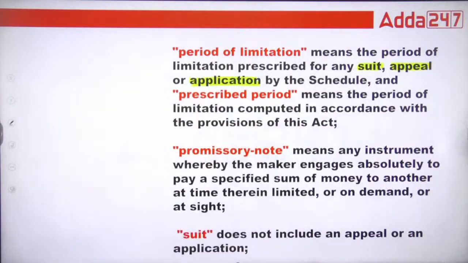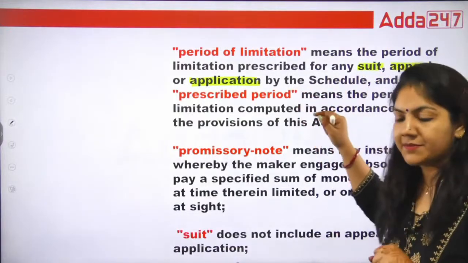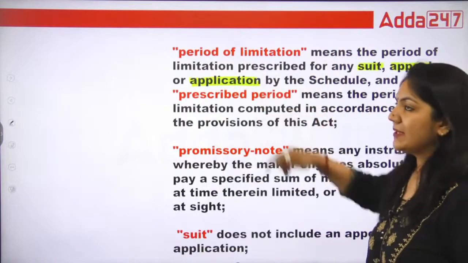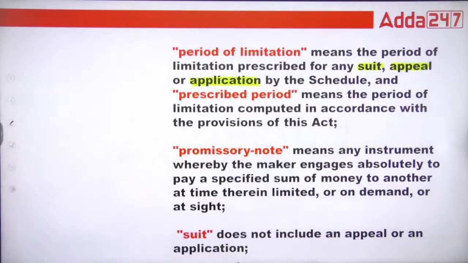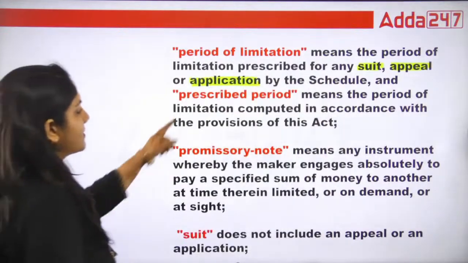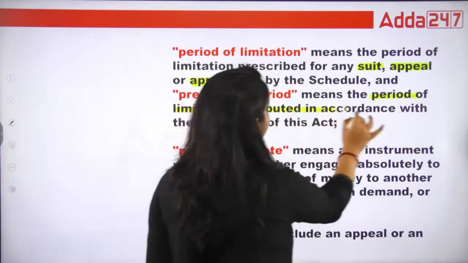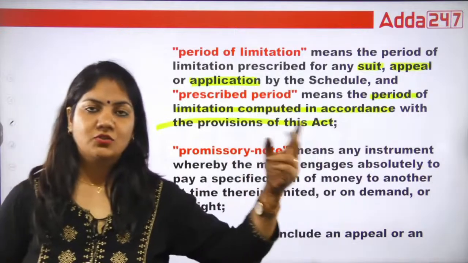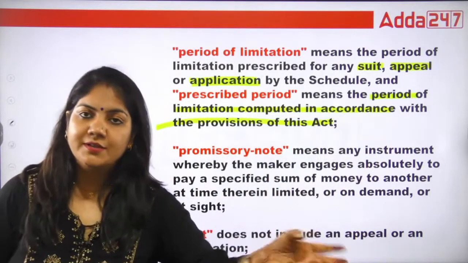Okay, suit is case, appeal is lower to higher body, application means any written application. Prescribed period means the period computed in accordance with the limitation. So, just like in the mortgage, limitation is 12 years, right? In the contract, generally 3 years.